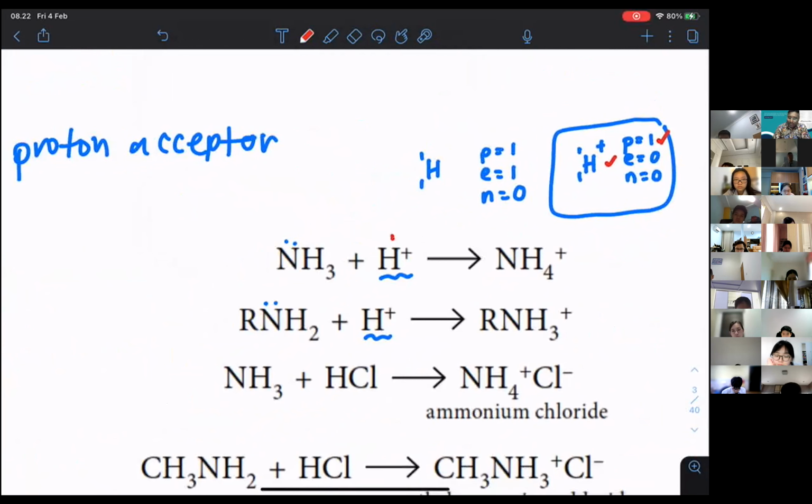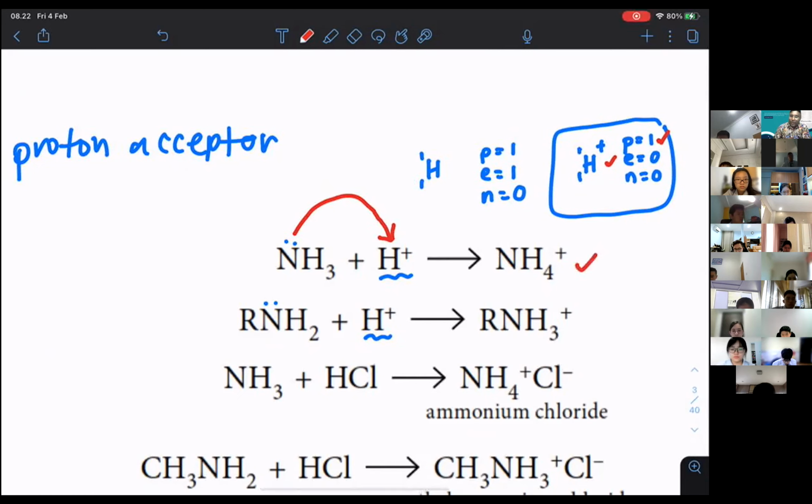A proton has this 1s orbital, so it can accept the 2 electrons. If I show you using a curly arrow diagram, maybe like this, they will donate the lone pair towards the H plus. Not simply donate, they will form a coordinate dative bond. I hope you can remember your chapter 3 in AS. Coordinate dative bond, where they will give you the ammonium ion.